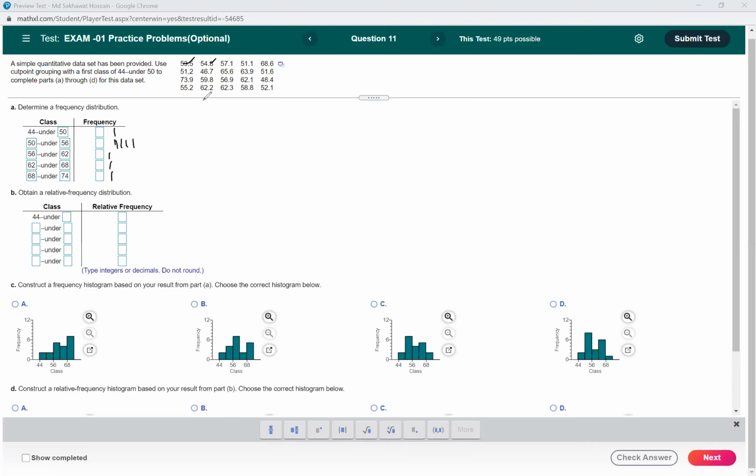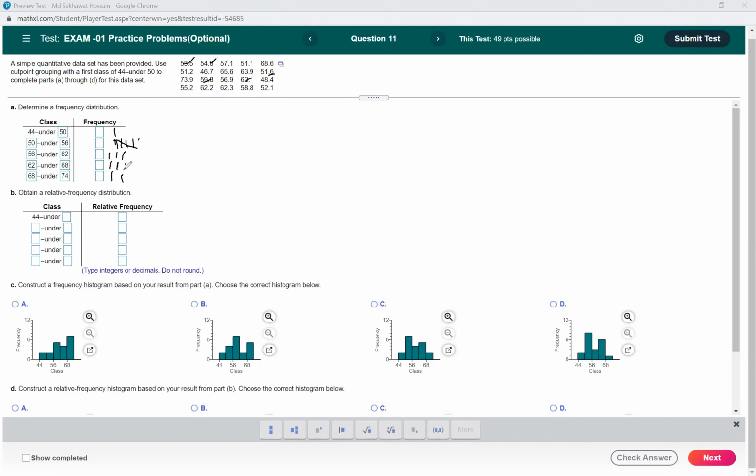Then 63.9. 63.9 will be here. Then 51.6. 51.6 should be 51.2. Yeah. So we have 5 numbers here. 73.9 is here. Then 59.8. 59.8 is here. 56.9 is here.